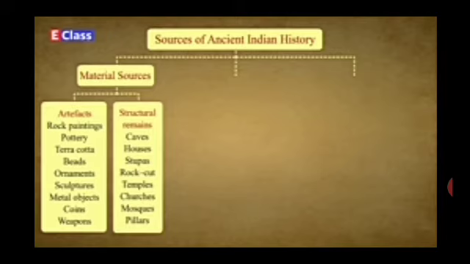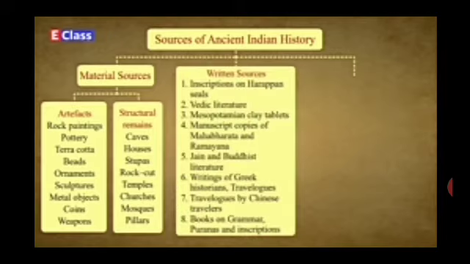The second type of source is written sources. Inscriptions on Harappan seals, Vedic literature, Mesopotamian clay tablets, manuscript copies of Mahabharata and Ramayana, Jain and Buddhist literature, writings of Greek historians, travelogues by Chinese travelers, and books on grammar, Puranas, and inscriptions. These are all written sources.